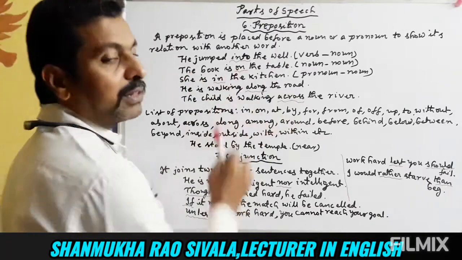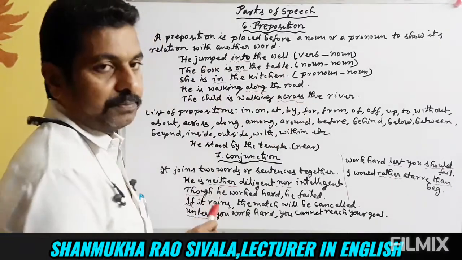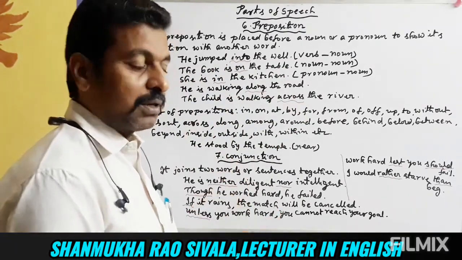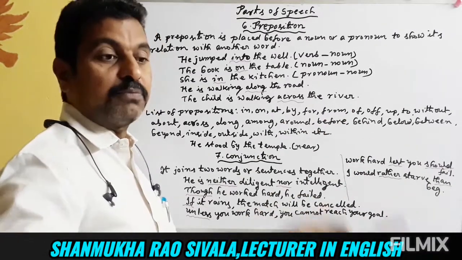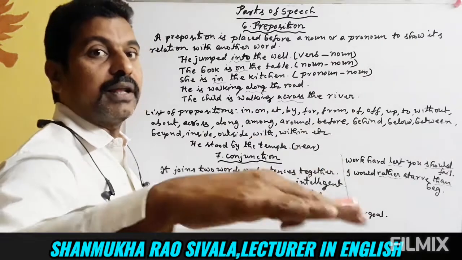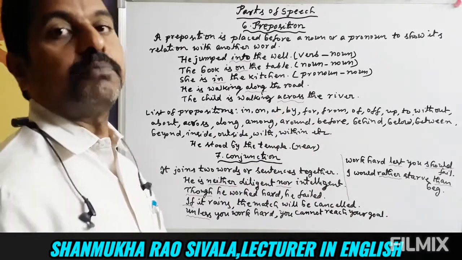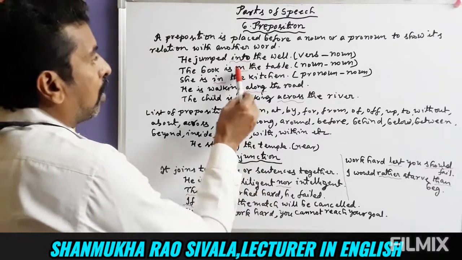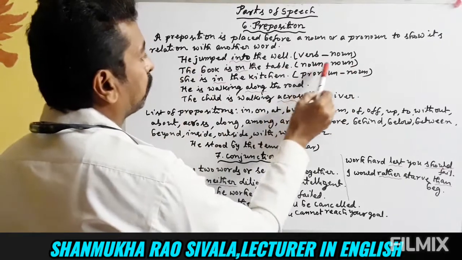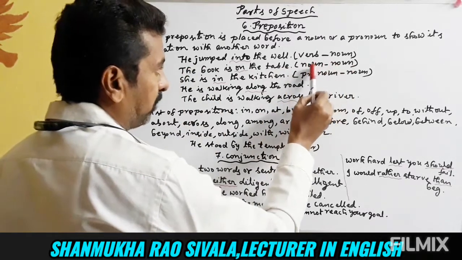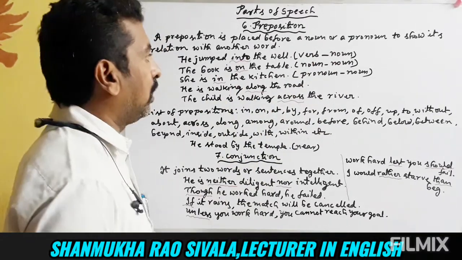So the book is on the table. Here on shows the relationship between the table and the book. Where is the book? The book is on the table. The preposition tells us where the book is. Here on shows the relation between the table, a noun, and the book, which is also a noun. It shows the relation between two nouns.